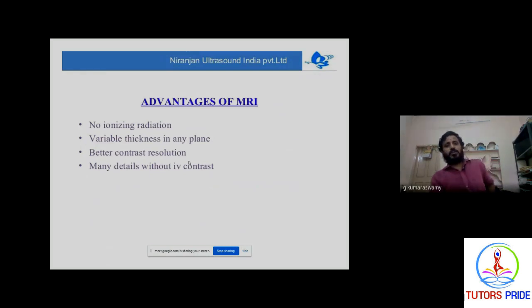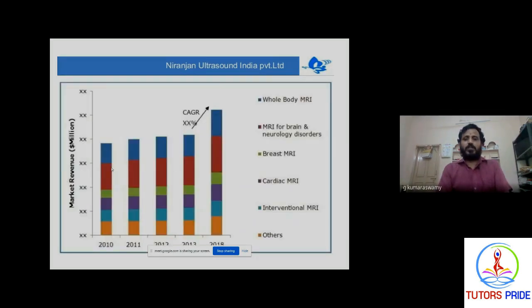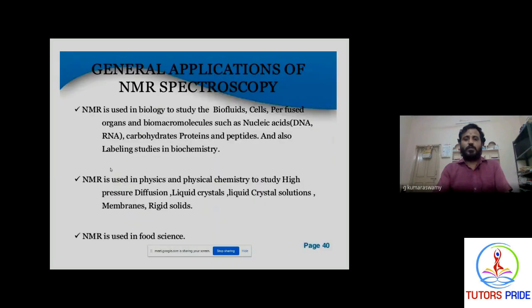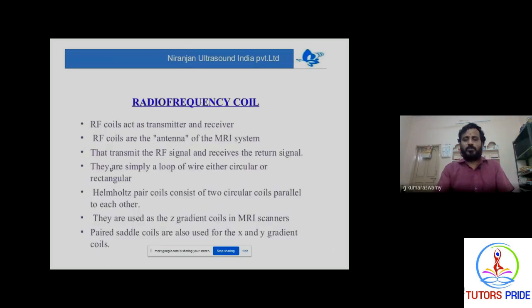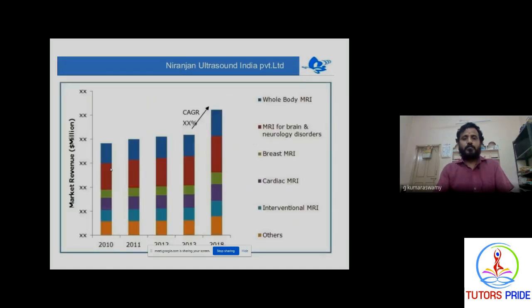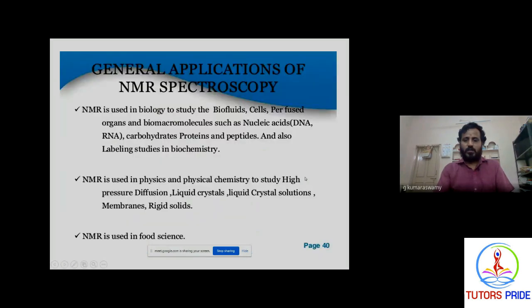The advantages are very good: it gives the spectrum and it gives good contrast resolution. But the disadvantage is that it cannot be used particularly when the body contains any kind of metal joints. This is non-ionizing radiation, so there is no problem when it passes through our body. They use different kinds of MRI, such as body MRI, breast MRI and cardiac MRI. These are the importance.